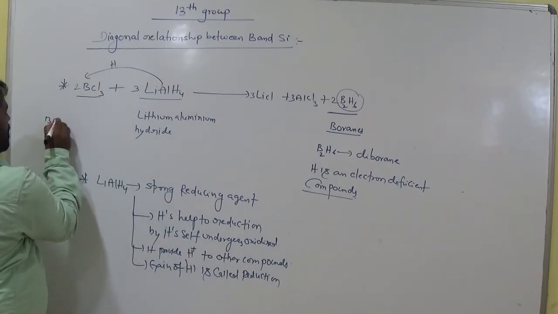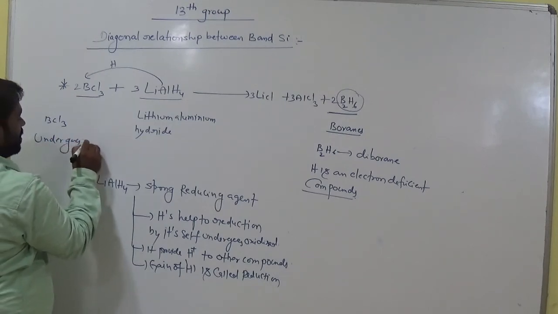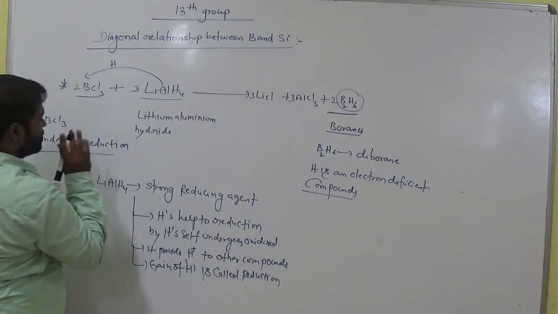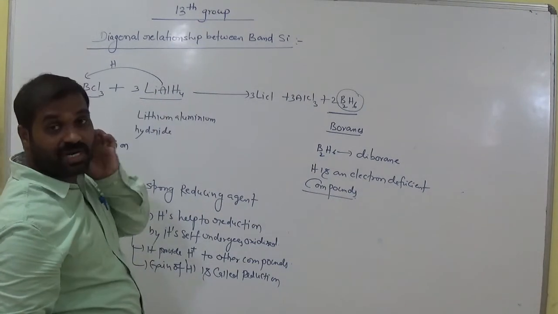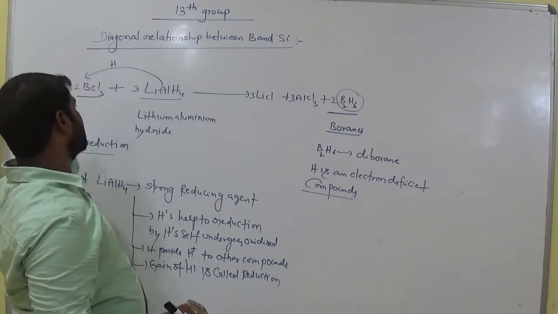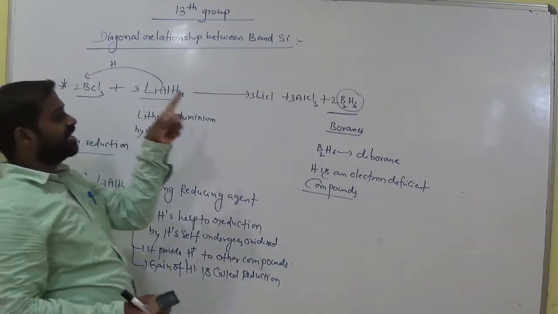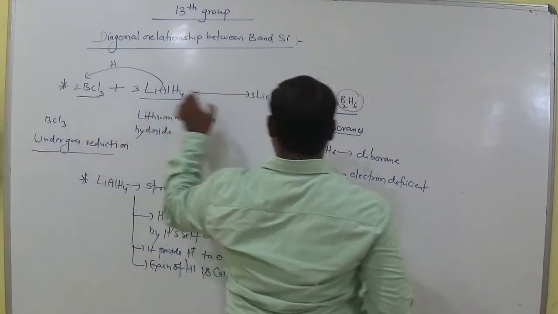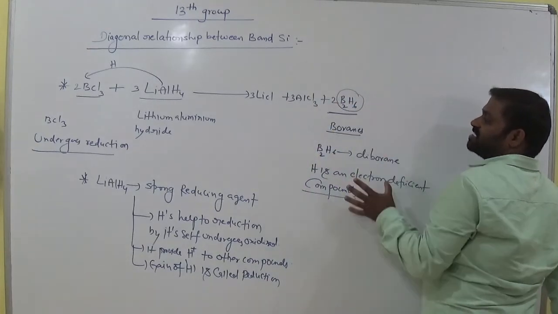Here boron trichloride undergoes reduction. Am I right? Lithium aluminium hydride is called a strong reducing agent. Reducing agent means it provides hydrogen to other compounds. Now this boron trichloride accepts the hydrogen and is converted to diborane, B2H6. So if we compare these two compounds, boron gained some hydrogen, so it undergoes reduction.